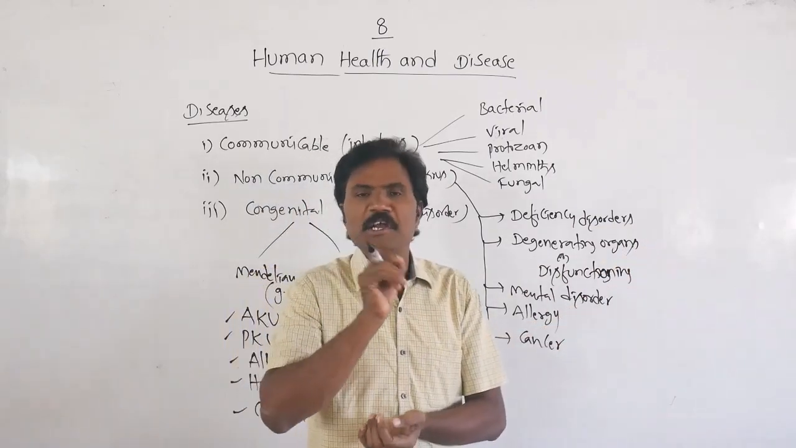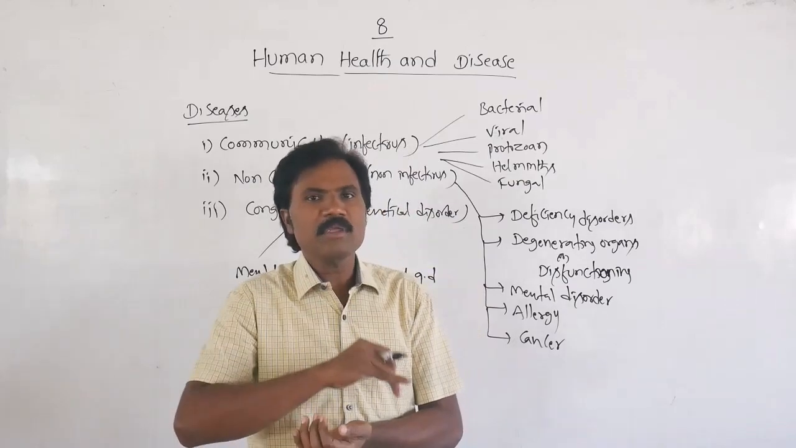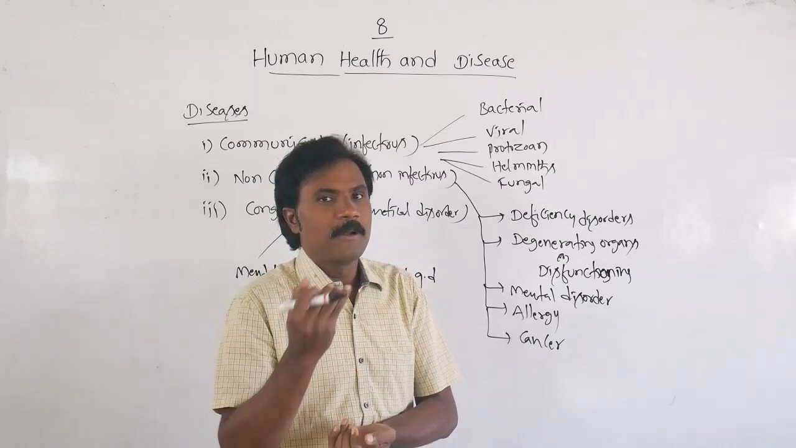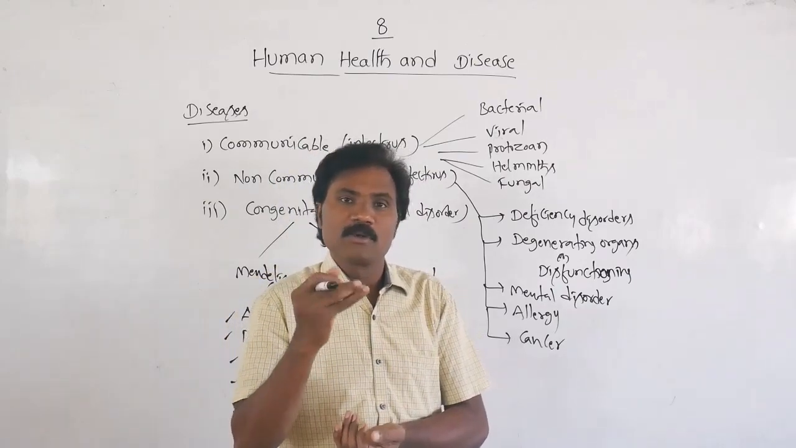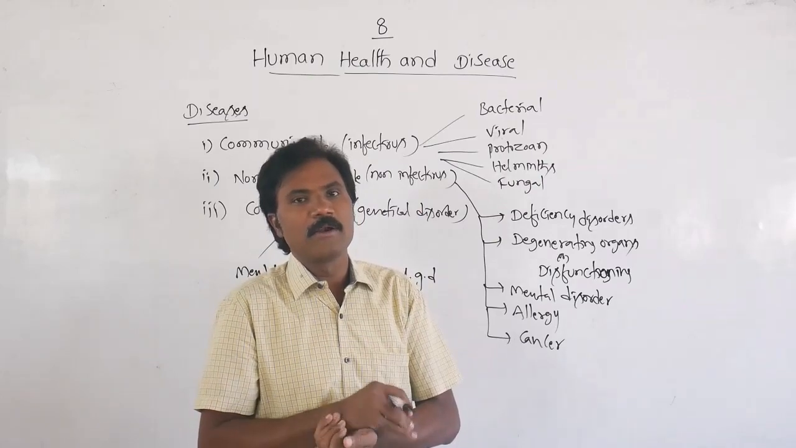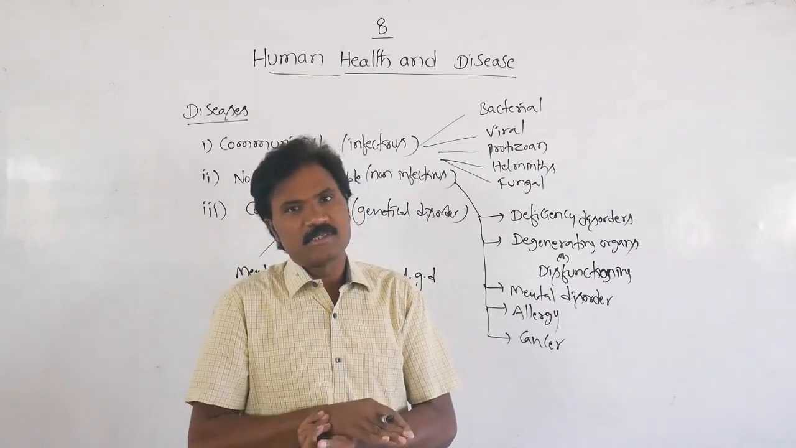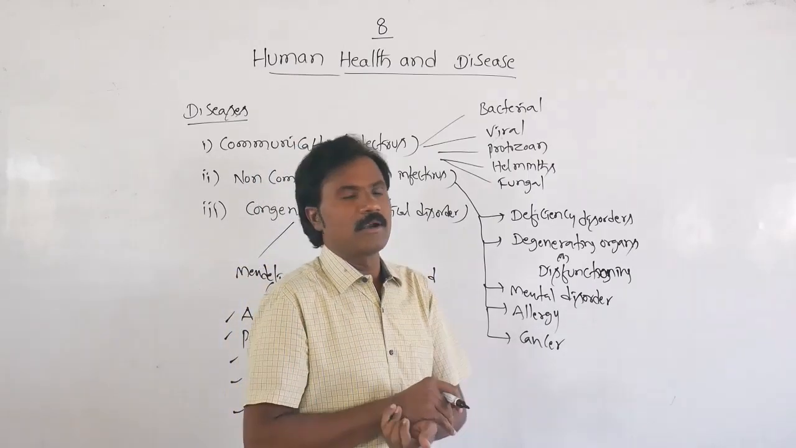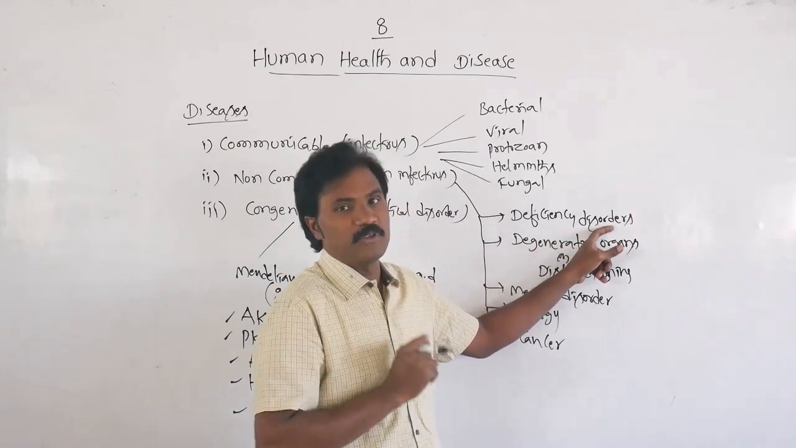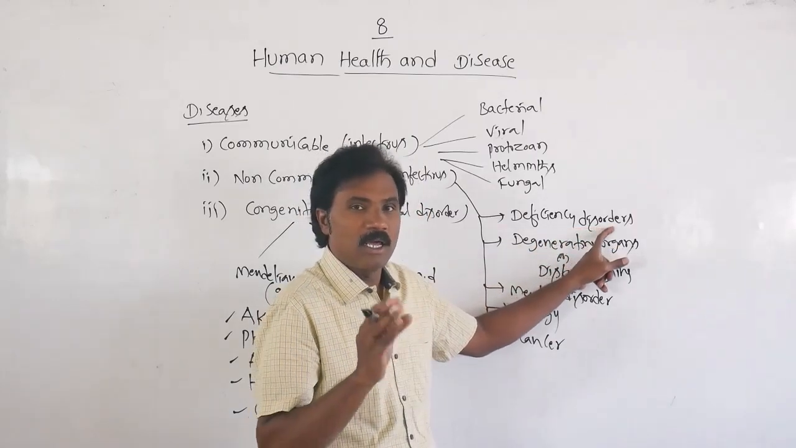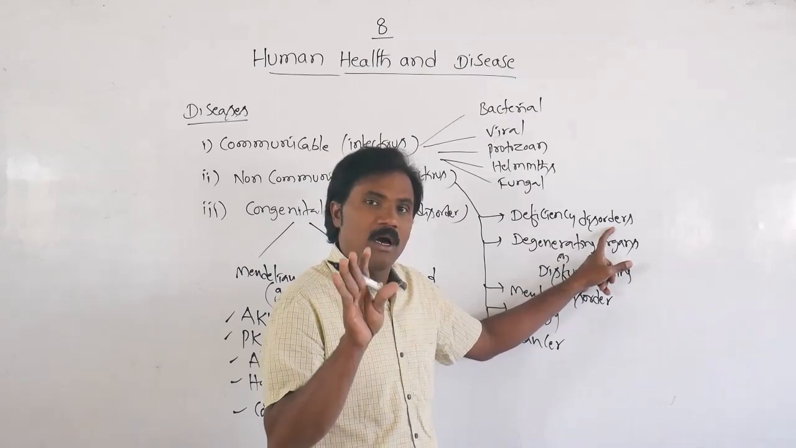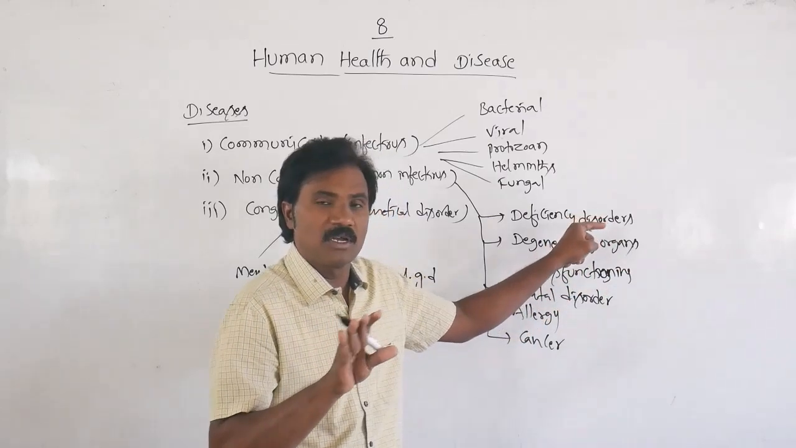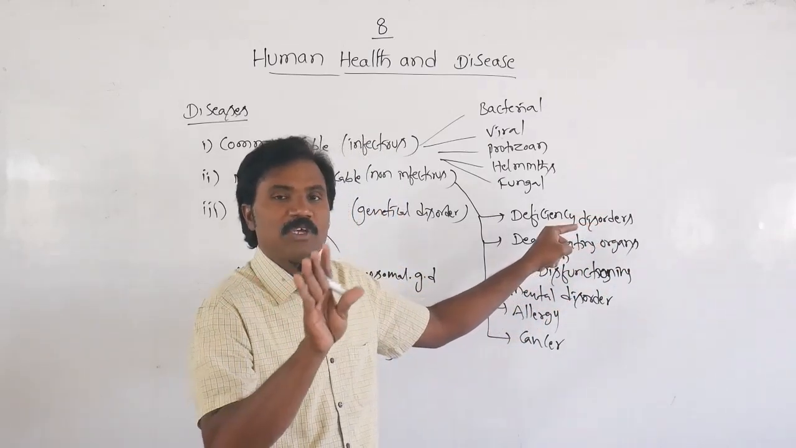Like insulin disorder, diabetes mellitus, or deficiency of one more hormone, ADH, which is related to diabetes insipidus. Diabetes insipidus is also one type of hormonal disorder. There is vasopressin, the antidiuretic hormone. So either hormonal disorders or nutritional disorders also come under deficiency disorder. They may not be spread from person to person.